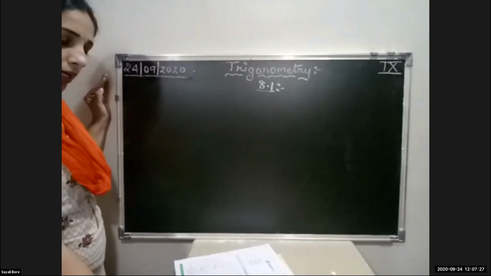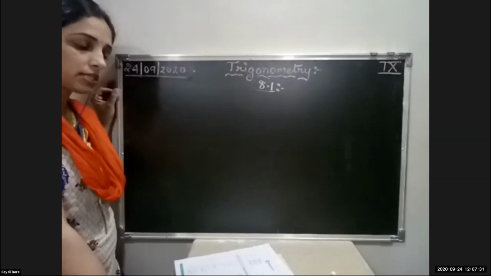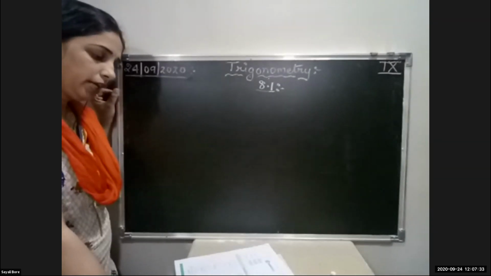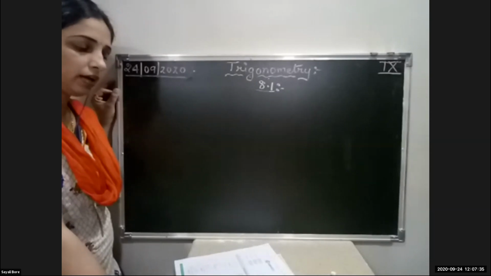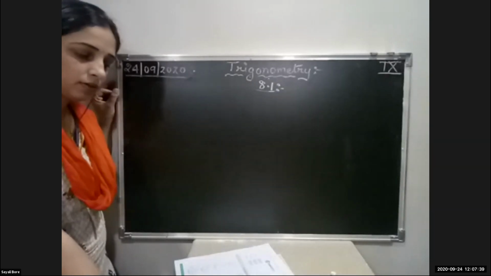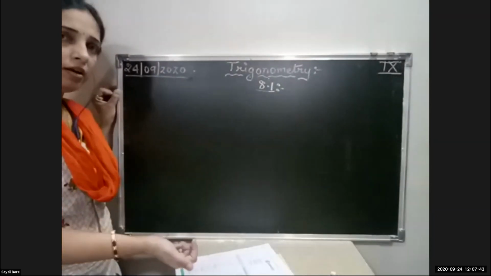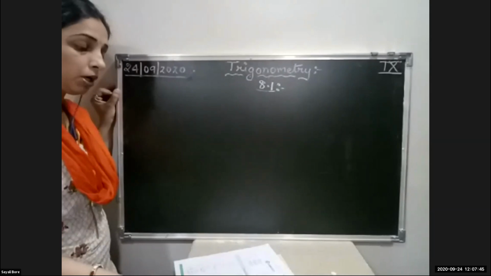Now question number 2 is also the same. In the first question we have found out sin P. In question number 2 also they have given sin X, angle X, angle Z. So as we have done question number 1, same way you can try question number 2.